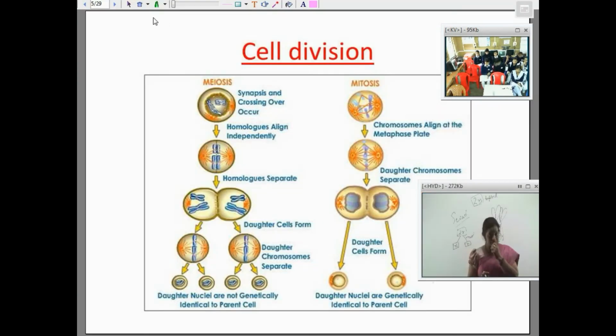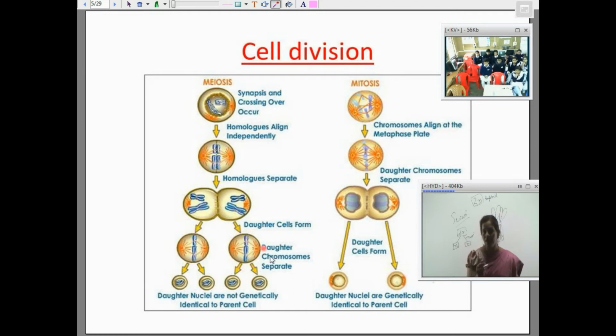Next slide, please. Now here, homologous chromosomes align independently. You are seeing meiosis. Homologous chromosomes are coming. You can see the two long chromosomes are very close to each other. Two short chromosomes are very close to each other. They are aligning with themselves. Then the next step is that homologous chromosomes separate. You can see in one cell, one long and one short. In the other cell, one long and one short. Now we have two daughter cells. These daughter cells will undergo the next meiotic division, and the sister chromatids will also separate.